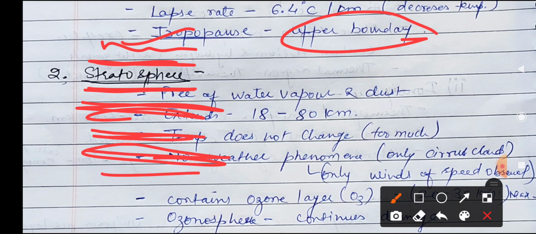So after each layer there is a pause, it means it is a gap, or we can say a boundary, a border. After that another layer is starting. It is not exactly like that, but we can say that it is the borderline for the changing of another layer.